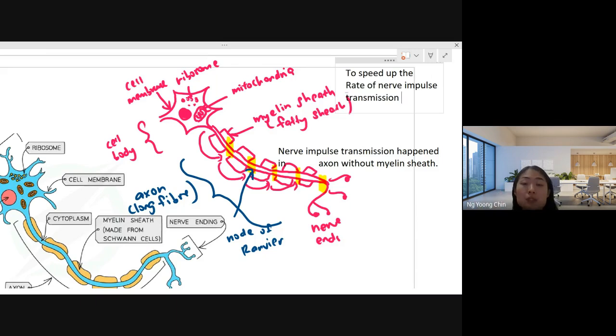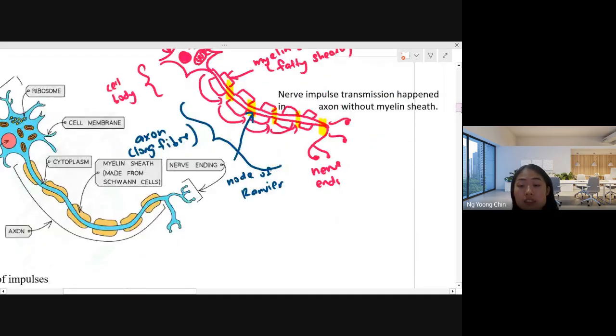Inside our nervous system, we have the myelinated neuron, and we also have the unmyelinated neuron. This one is classified as the myelinated neuron.